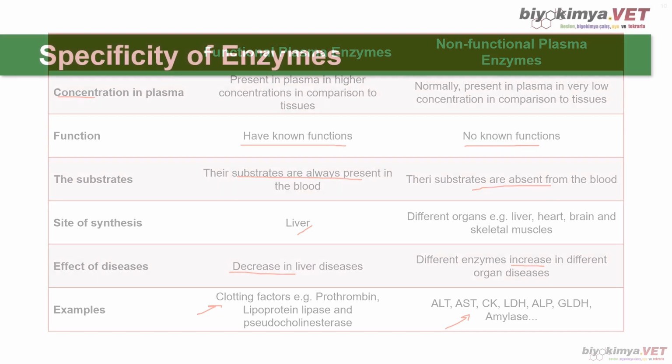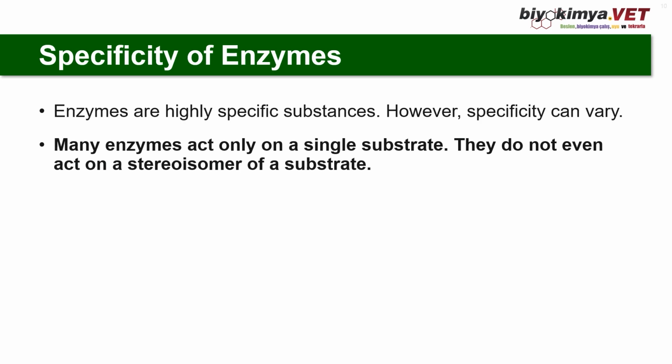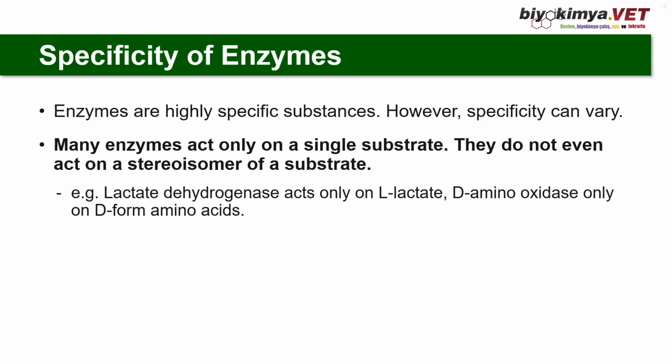Enzymes are highly specific substances. However, specificity can vary. Many enzymes act only on a single substrate. They do not even act on a stereoisomer of a substrate. For example, lactate dehydrogenase acts only on L-lactate, and the amino acid oxidase only on the D form of amino acids.